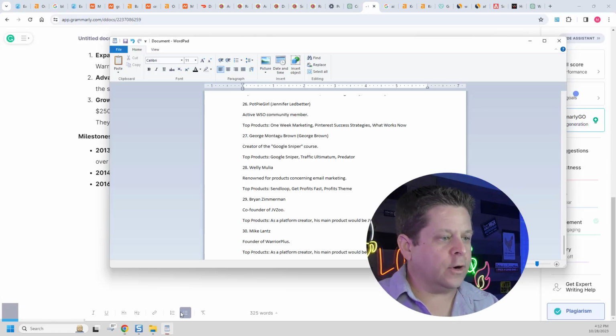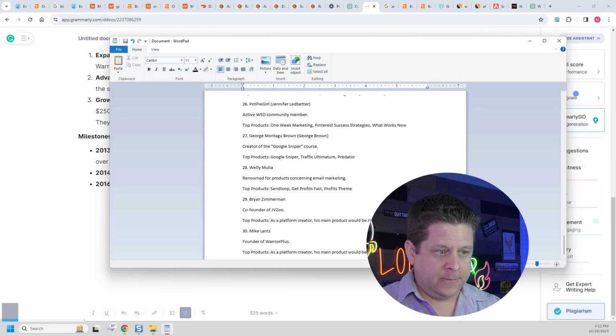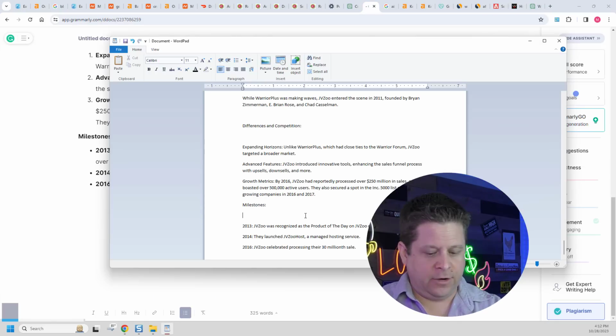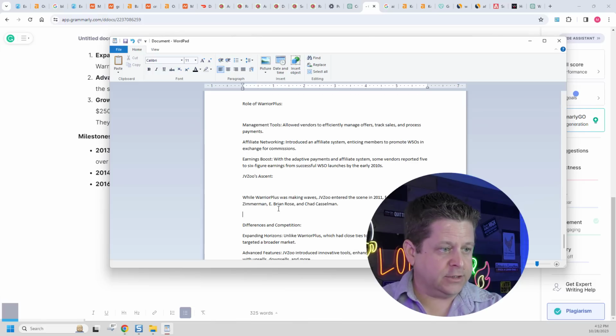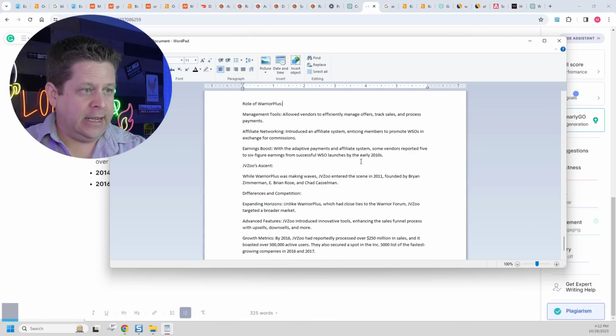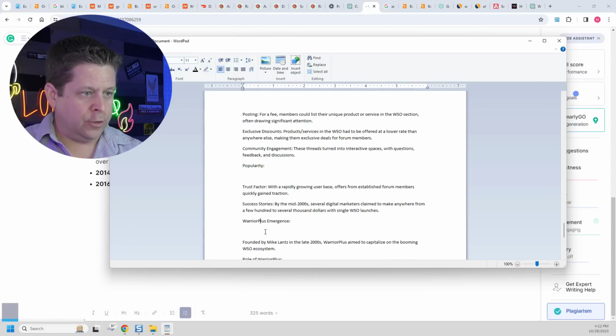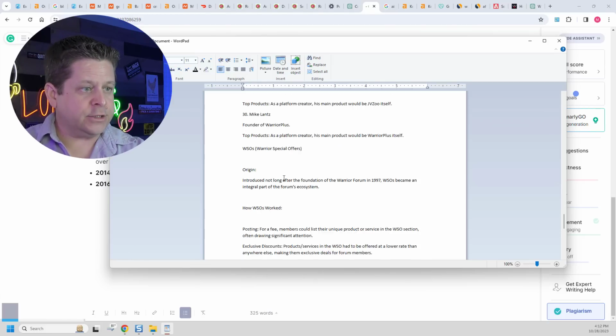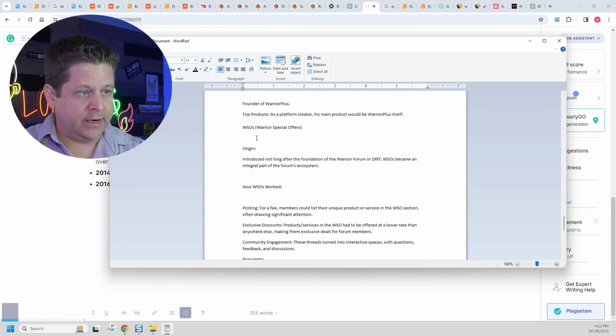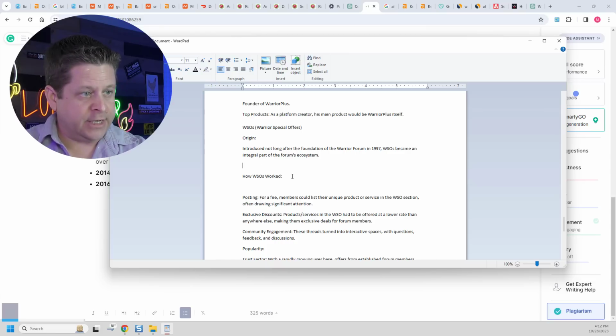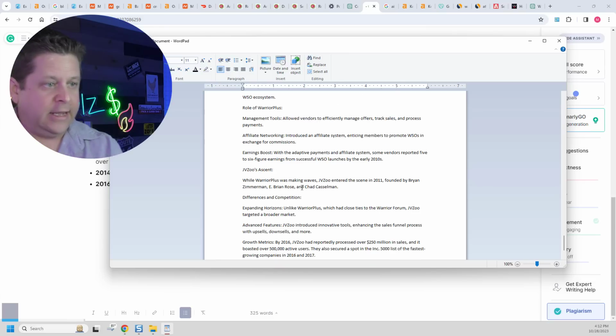Now, when we go back to our WordPad, we're going to add this here. And we can say, okay, here is the difference between the WSOs and different things like that. And it talks about Warrior Plus. Now I'm going to go through and put our numbers in here, right? So there's the Warrior Special Offers, how they worked, posting, everything like that.